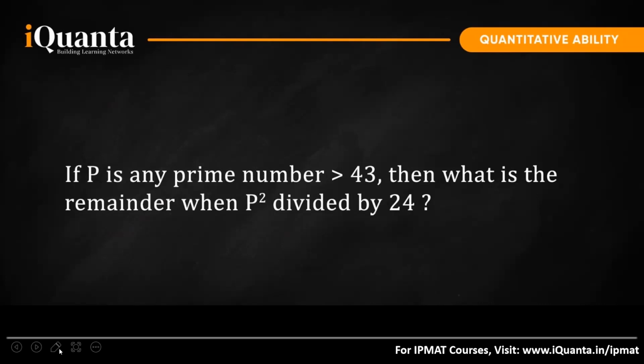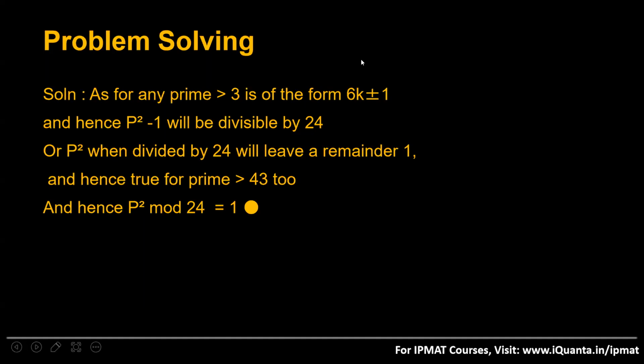So how will we solve this question? I'll just tell you a concept first. We already know what prime numbers are, right? I'm telling you a rule: all the prime numbers greater than 3 can be written in this form, 6k plus minus 1. What does it mean? Tell me any prime number greater than 3.